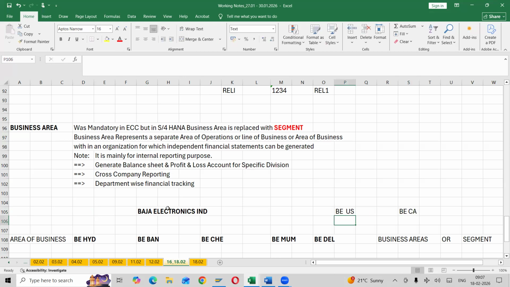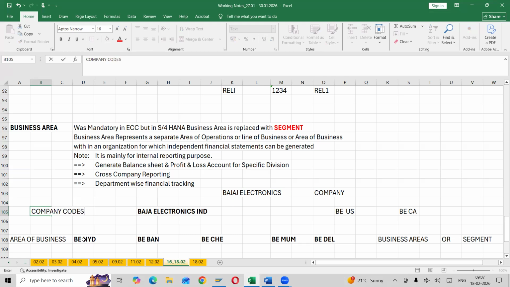So these are my company codes. Overall parent is Bajaj Electronics, which is my parent company, or you can say this is called a company, and these are my company codes.